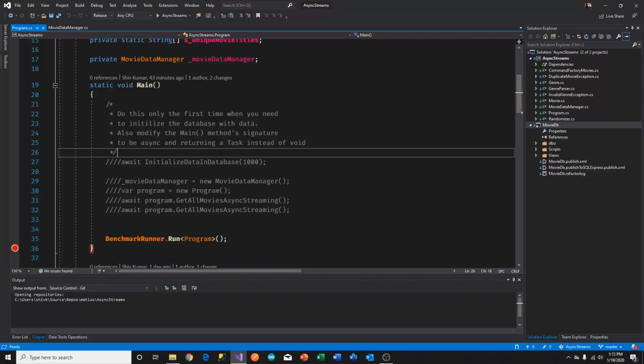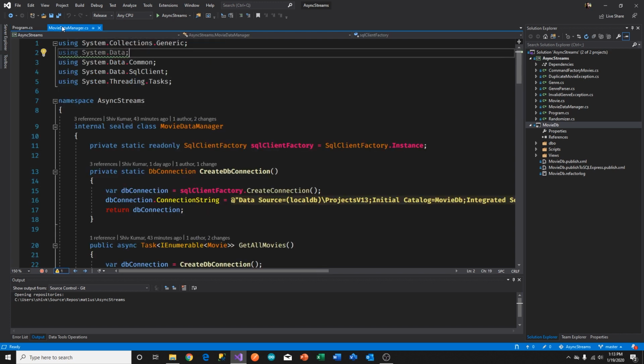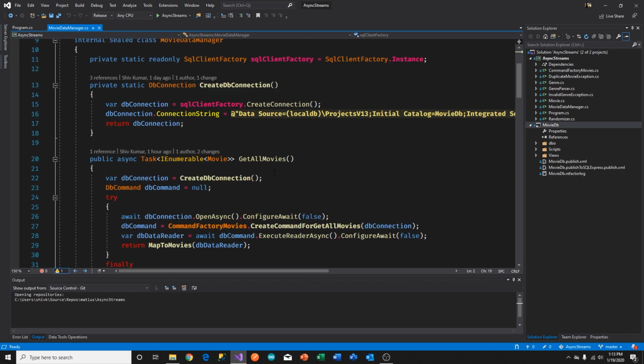All right. So now for the code, I already have my database data initialized, so I won't need to use this. I'm just going to show you the movie data manager class that has the two different methods. One is get all movies, which is asynchronous, and it returns a task of IEnumerable of movie.